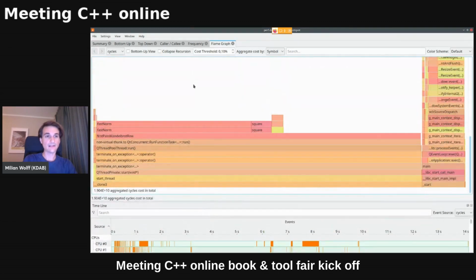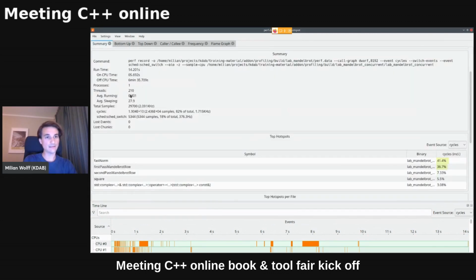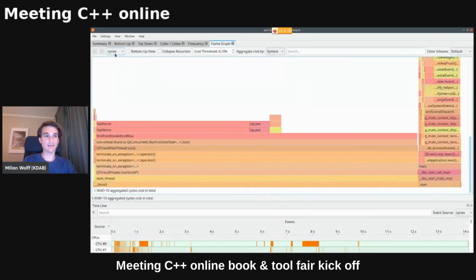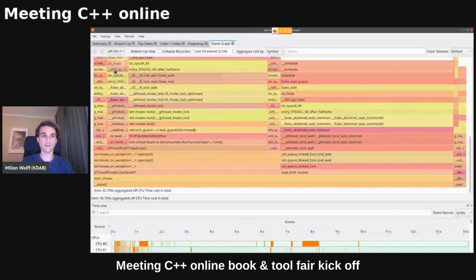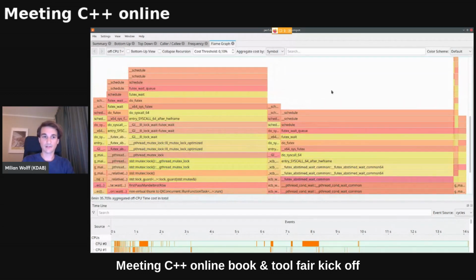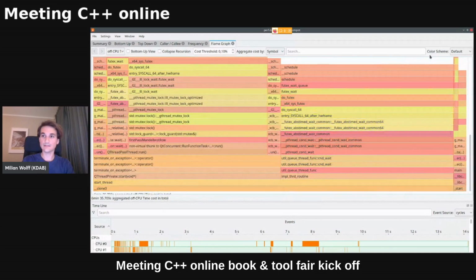Similarly, let's try to figure out where the code is actually sleeping. So as I said, the summary page says that on average, most of the threads are just sitting around idly, not doing anything. And because I did this off-CPU profiling, I can now select a different cost source for the flame graph. By default, it shows me the on-CPU cycling cost, sampling based. But now I can switch to off-CPU tracing costs through the scheduler trace points. And then the flame graph looks totally different.